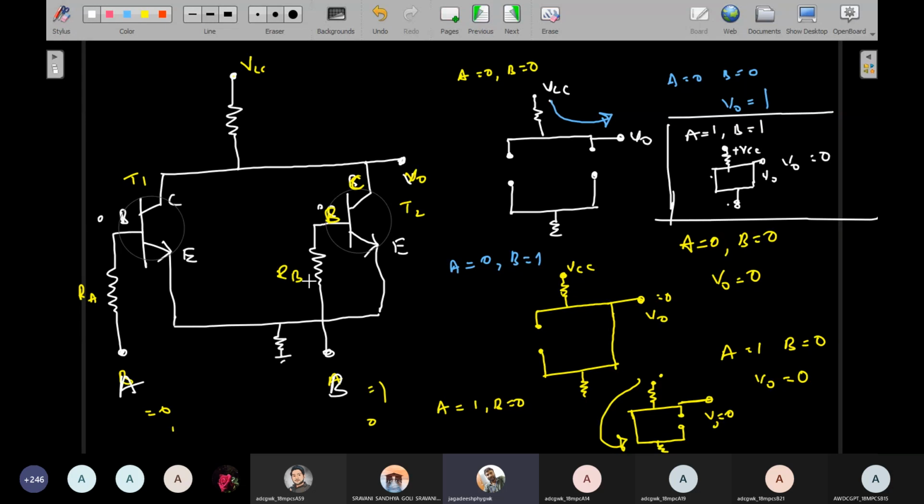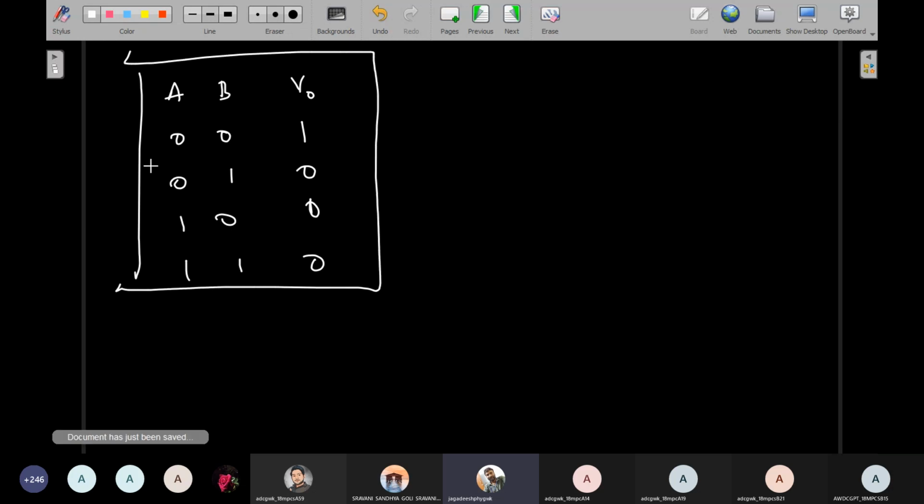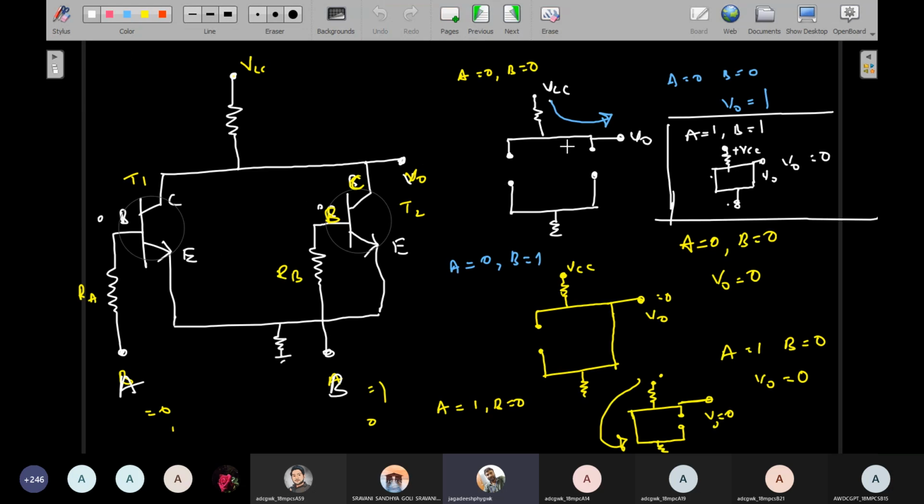So finally, from this circuit diagram you can understand A, B and the potential V0. You get 1 only when both inputs are 0. So 0 1 gives 0, 1 0 gives 0, and finally 1 1 gives 0. Therefore this is your truth table, and according to this truth table these all work. If both inputs are 0, you will get the output voltage high, condition 1.